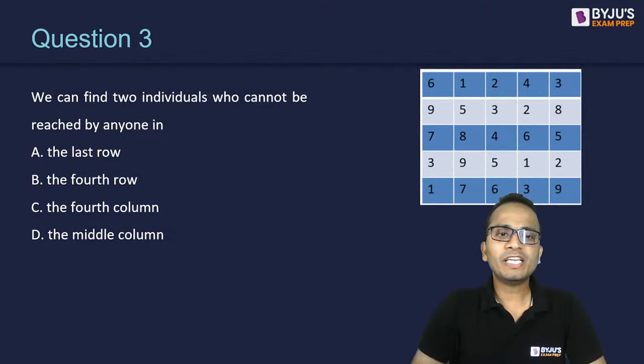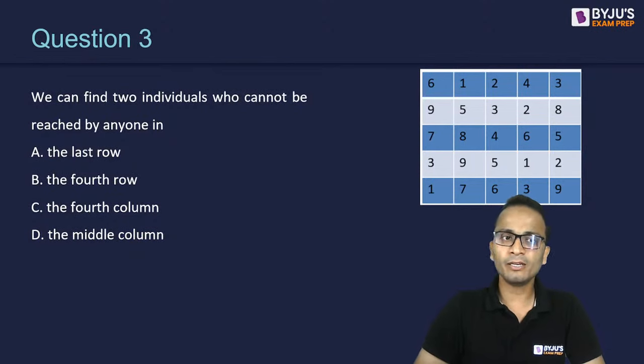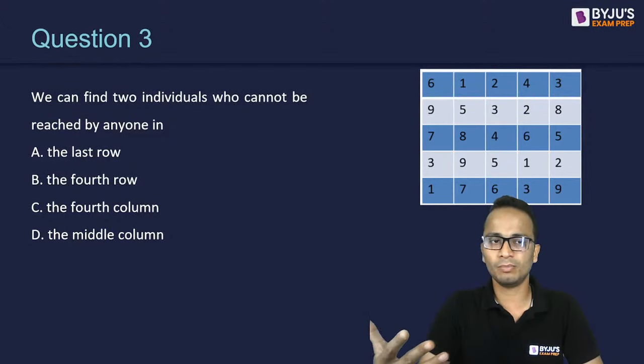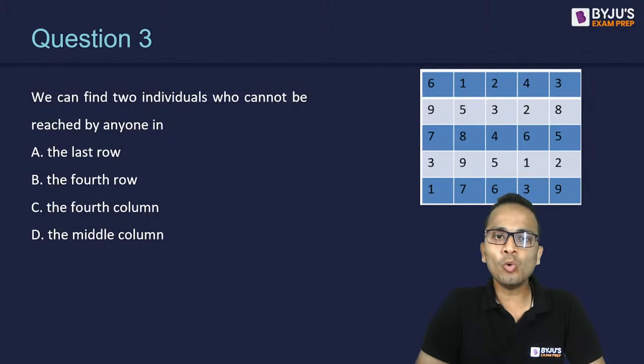Question number 3, we can find 2 individuals who cannot be reached by anyone in the last row, the fourth row, the fourth column or the middle column. What will be the answer for this one? You can look at the table and probably you will easily be able to get the answer. So we can find 2 individuals who cannot be reached by anyone.